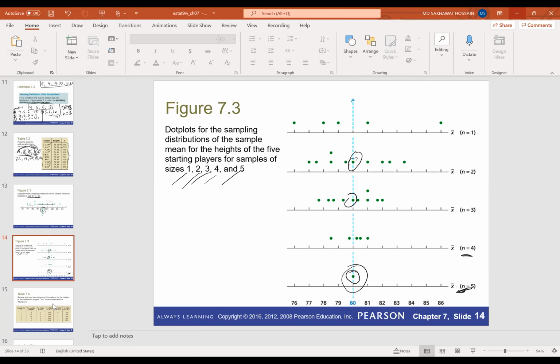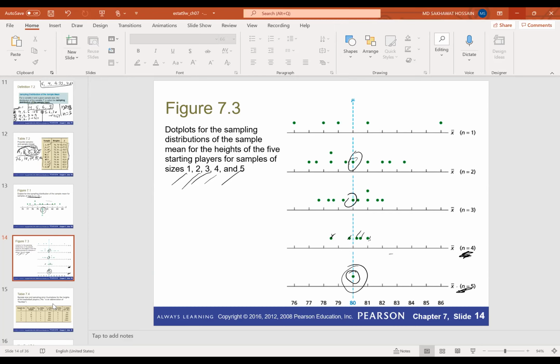If you consider sample size 4, then we'll have 5 samples, and you can see that we have 5 sample means. This is X bar, this is also X bar, and so on, when the sample size is 4. We have 5 samples, that's why we have 5 sample means.